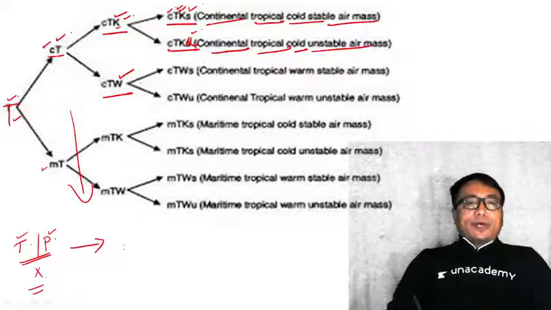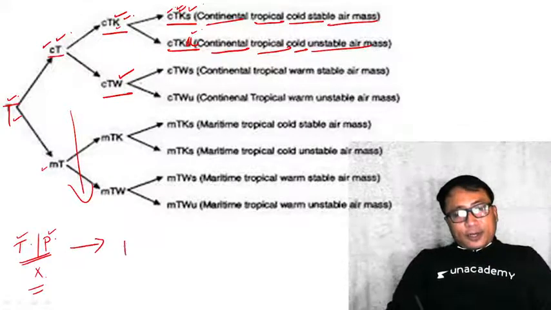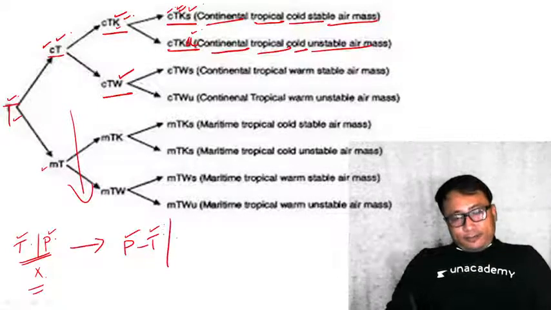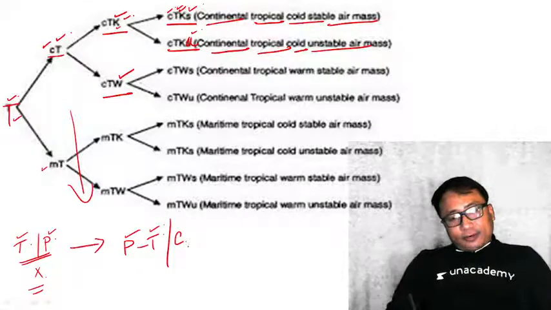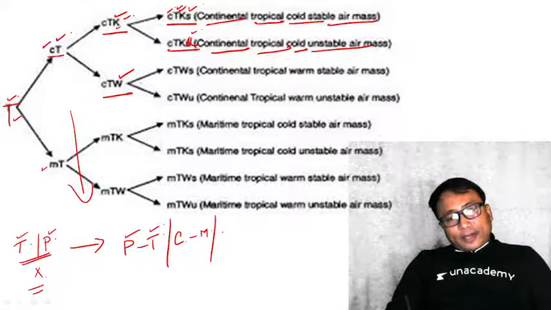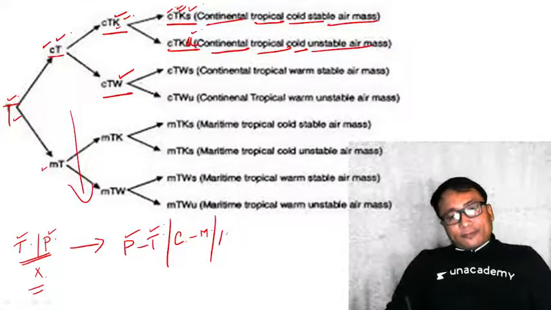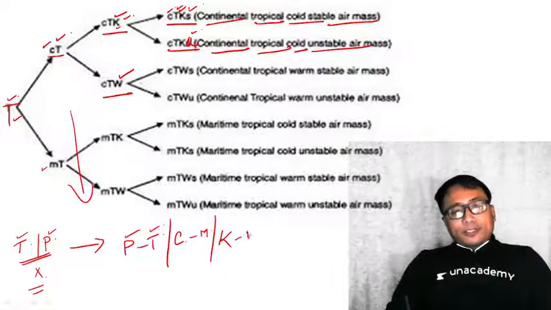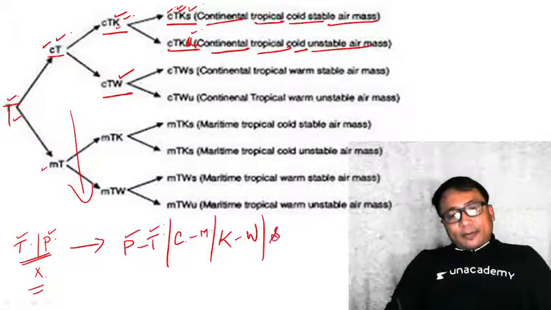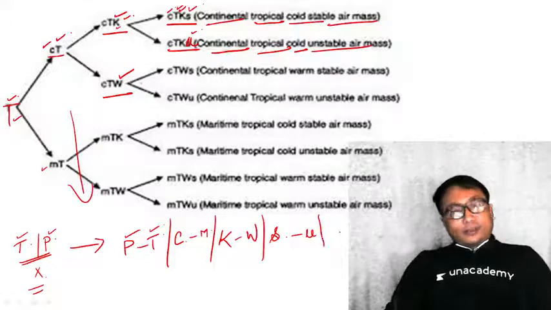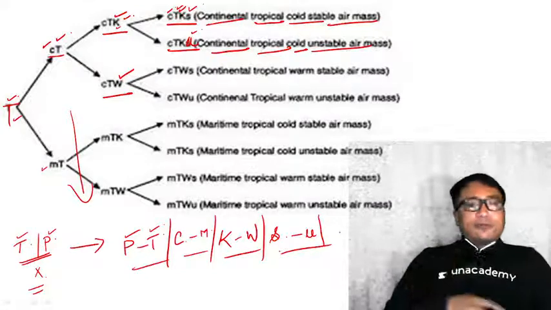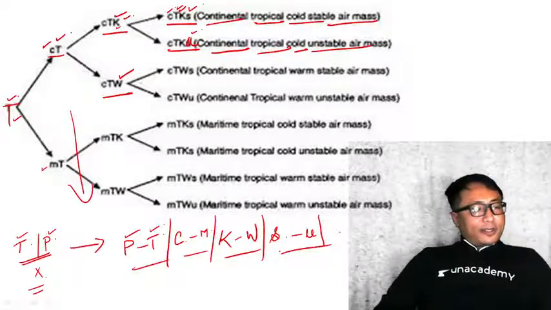Let me run through it once for your benefit. You see here, polar air mass, tropical air mass, because it can be either in polar region or tropical region. It can be either over the continent, or it can be over maritime. It can be either thermodynamically modified, that is colder air warm from below, or warmer air cold from below, represented by either capital K or W. Mechanical modification is upper level stability or upper level instability, represented by this. Now the combination of these in different arrangements gives rise to different types of air mass. That is how the classification of air mass takes place.